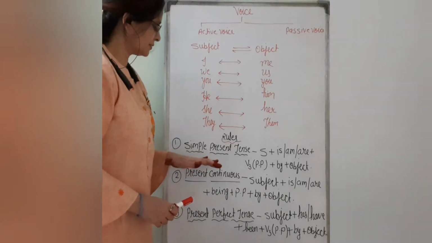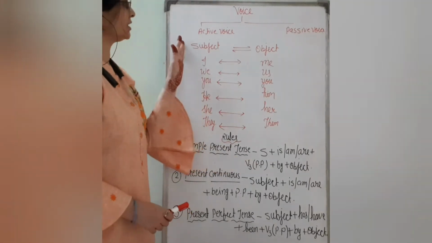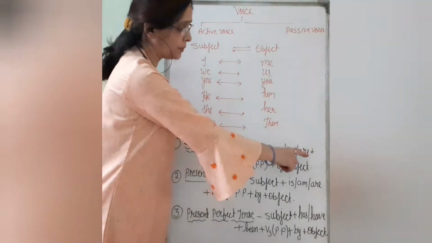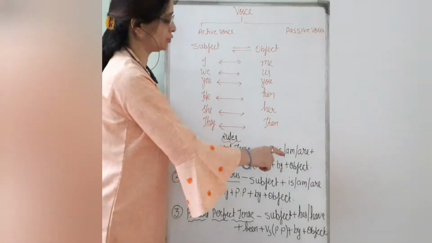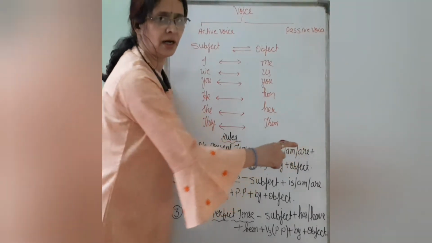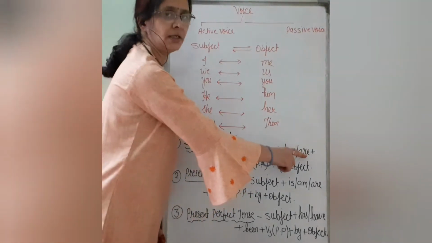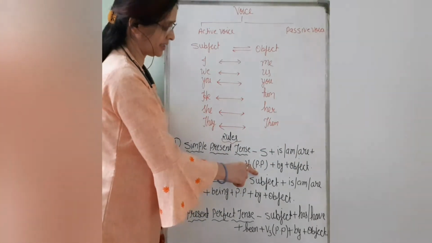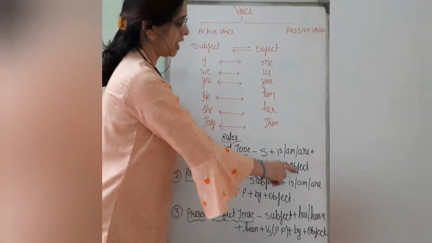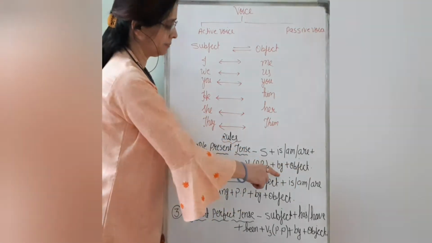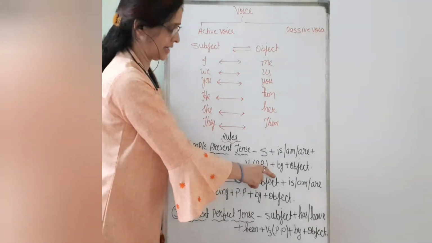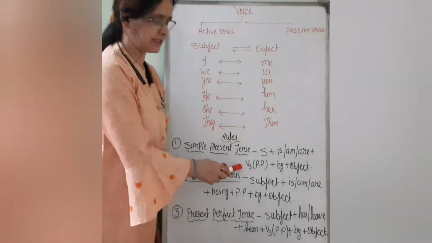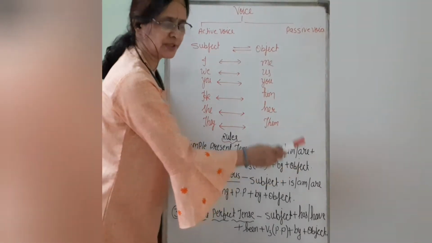So first of all, the simple present tense rule, when you have to change from active to passive: subject plus, as I told you, to be verb. To be verb means the present form of the to be verb, that is is, am, are, used according to the number of the subject, then plus V3. V3 means the past participle form of the verb. Then the noun or pronoun object is preceded by the preposition by. So: subject plus is, am, are plus past participle plus by plus object.